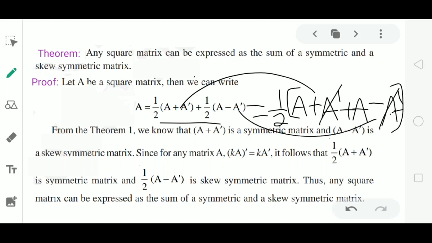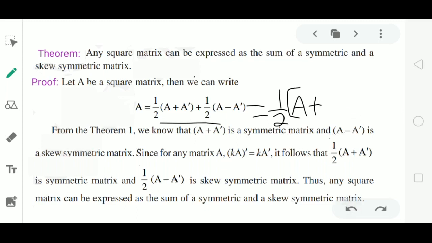Here plus A dash minus A dash get cancelled, and the remaining is A plus A. A plus A is 2 times A. 1 by 2 into 2 times A. 2 also gets cancelled. Then we are left with matrix A. So, this expression in the RHS is equal to the matrix A itself. Hence, we can write matrix A is equal to 1 by 2 into (A plus A dash) plus 1 by 2 into (A minus A dash).